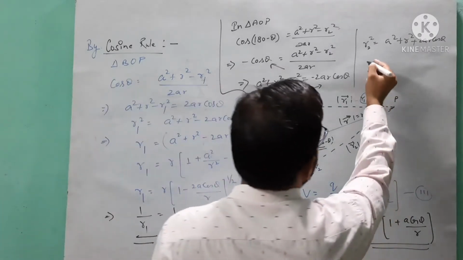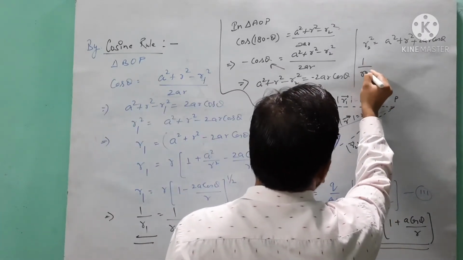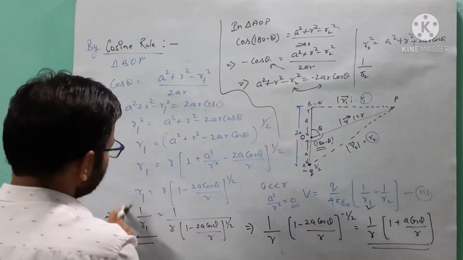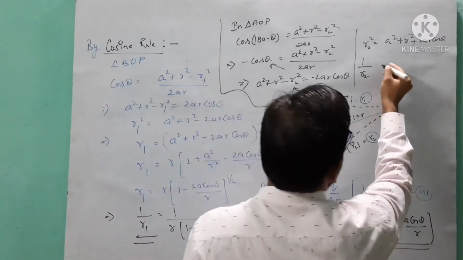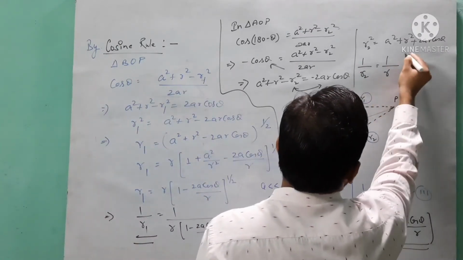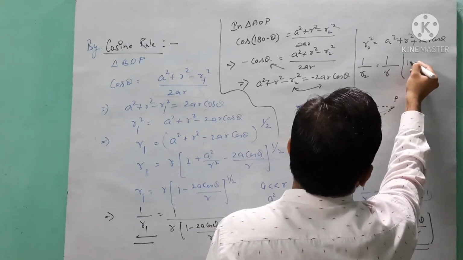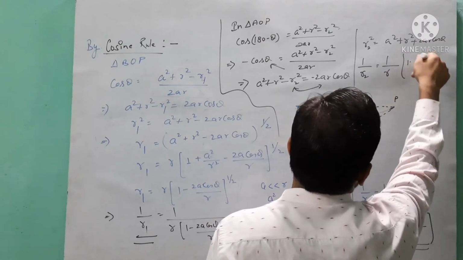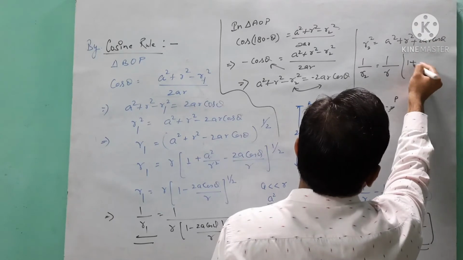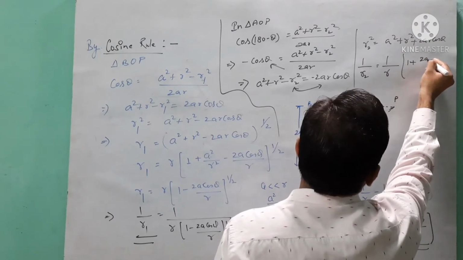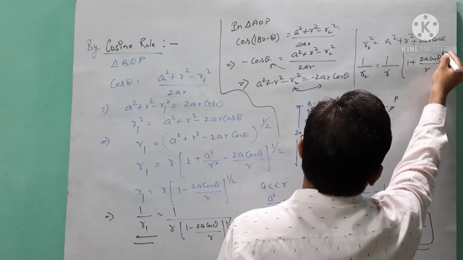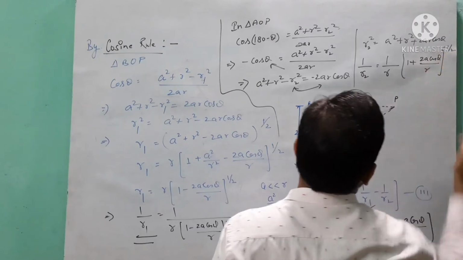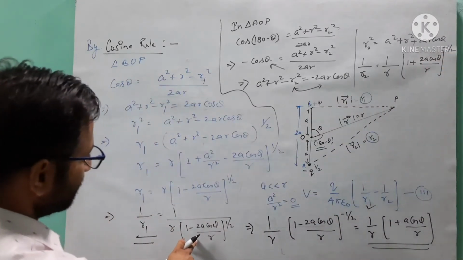Otherwise you will get the value of 1 by R2. Similarly, as we have done here, 1 by R2 you can write as 1 by R times (1 plus 2A cos theta by R) raised to the power minus half, as we have done here.